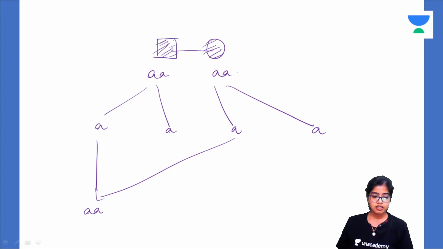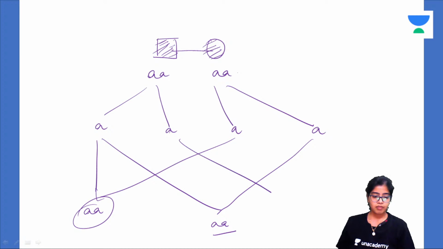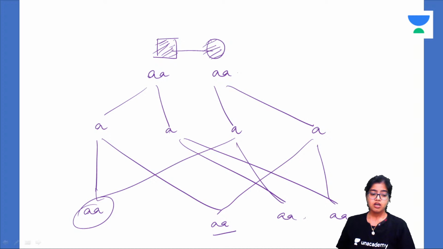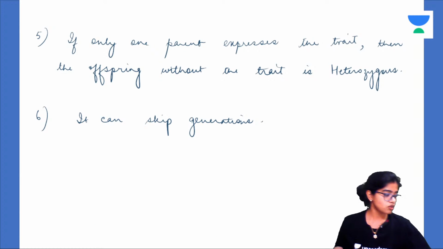Again, it is diseased. It will be aa. This one is also diseased. aa, again homozygous, diseased. aa, again homozygous, diseased. So if both the parents are affected, then since this is a homozygous condition, all the alleles will be the same and all the alleles will be diseased. So of course the alleles combining or fusing together to form the zygote will themselves produce diseased zygotes.